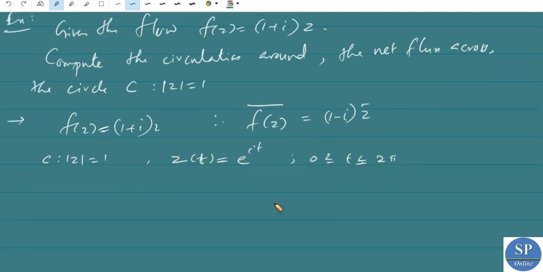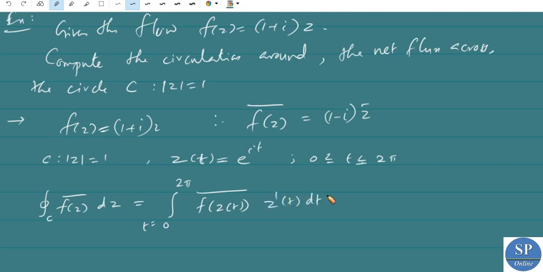Our integral over C of f of z bar dz is, we know, the integral for t from 0 to 2 pi of f of z of t bar into z dash of t dt. Since z of t equals e power it, we have z dash of t equal to i into e power it.